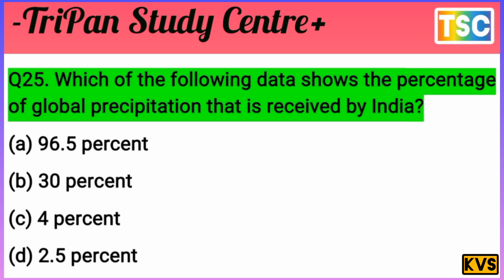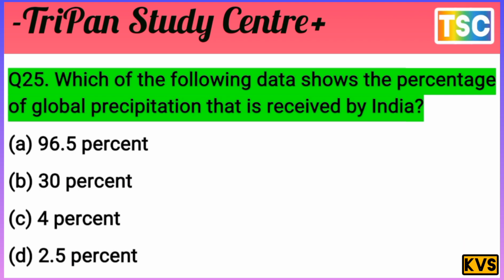That's important here. But first of all, choose your answer because you test your knowledge. I give you a few seconds. You must have a thought of your answer. Let's see what our answer is for this question. Which of the following data shows the percentage of global precipitation that is received by India?